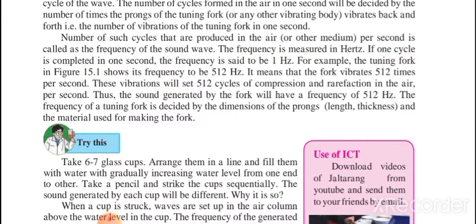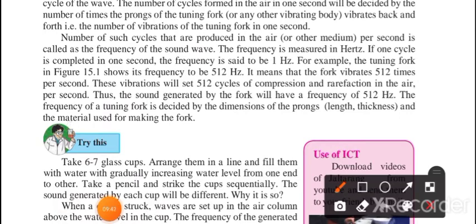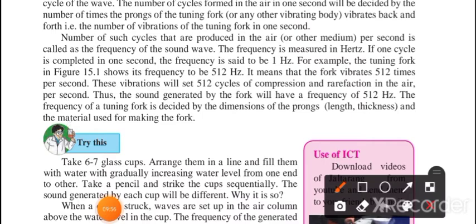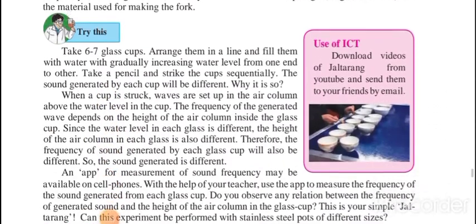Example, tuning fork. The tuning fork shows its frequency to be 512 hertz, which means the tuning fork vibrates 512 times per second. In 1 second, the tuning fork vibrates 512 times. That is why its frequency is 512 hertz. Okay, I hope all of you have understood.